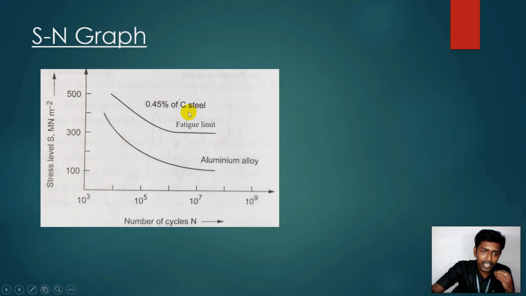Let me explain the information provided by this SN graph. First, let me concentrate on the 0.45% carbon steel, that is a mild steel.